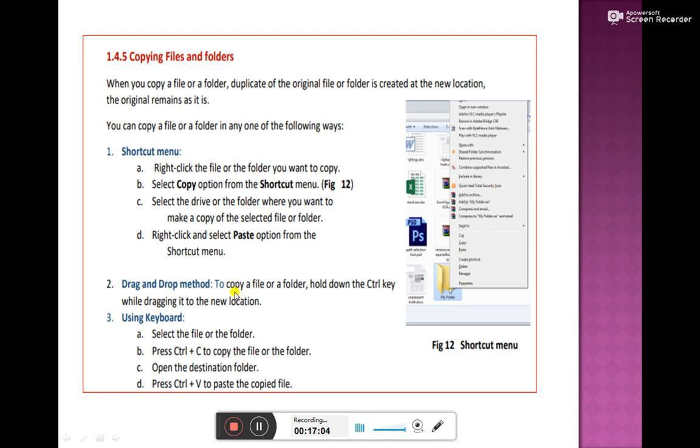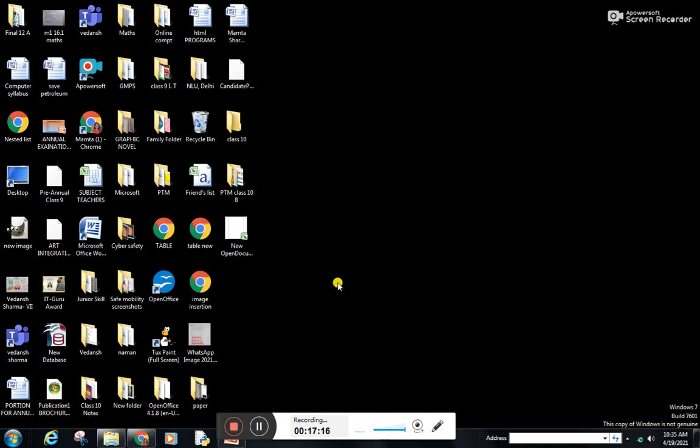To copy a file into a folder, hold down the Control key and drag it to the new location. The third is using Control C and Control V. So let's see this practically. Dear students, let's watch this practically.